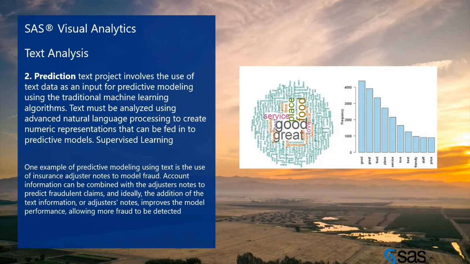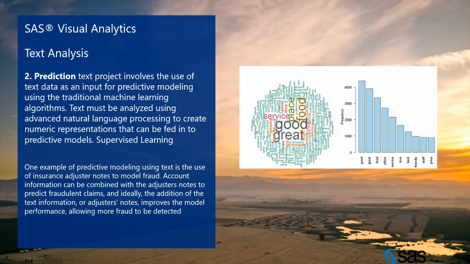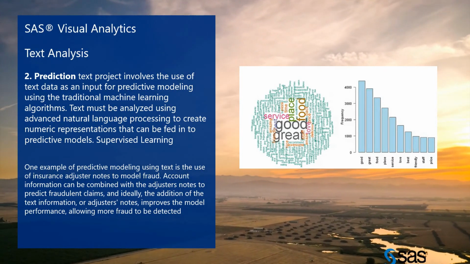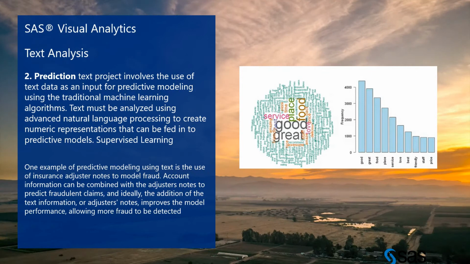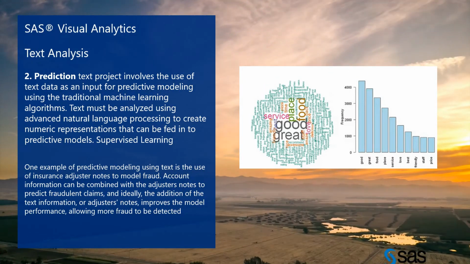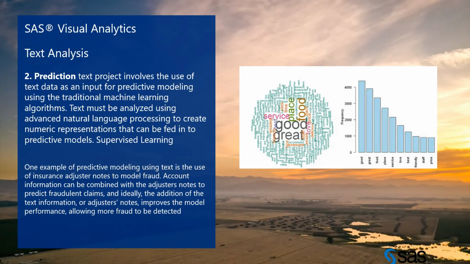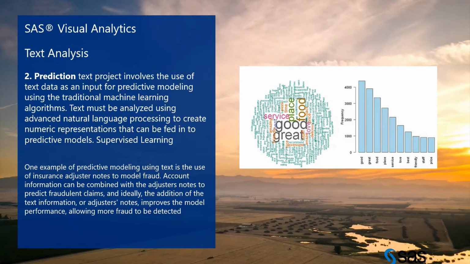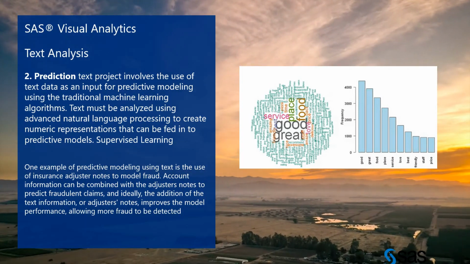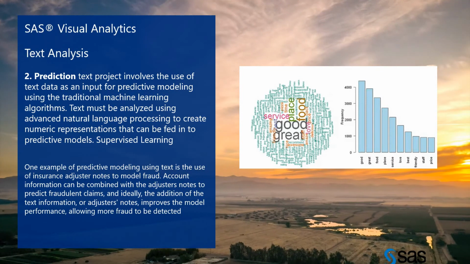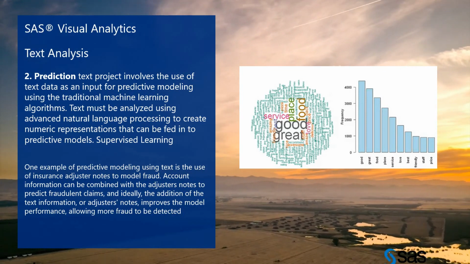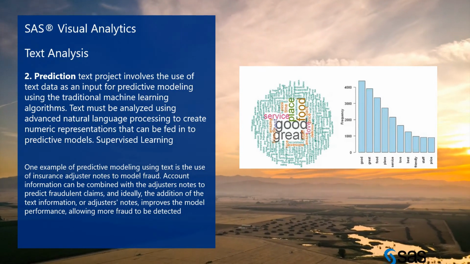One example of predictive modeling with text is the use of insurance adjusters' notes to model fraud. Let's suppose we are identifying fraud with the help of these predictions. The account information can be combined with the adjusters' notes to predict fraudulent claims. Ideally, adding the text information from the adjusters' notes improves the model performance, allowing more fraud to be detected.